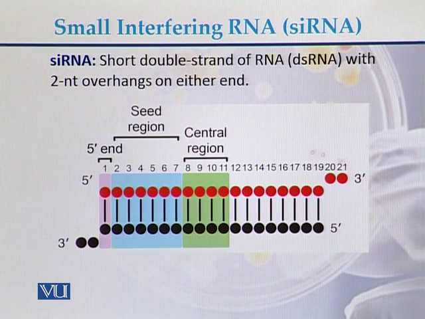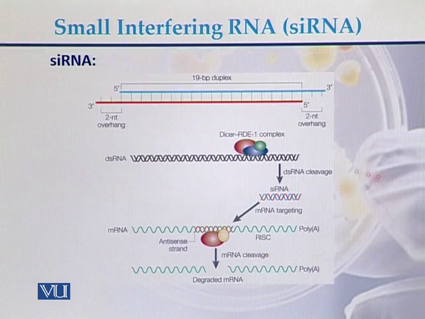This is the diagram of a typical siRNA, a short double-stranded RNA molecule. These are the nucleotides. Two nucleotides are overhanging on the 3' end and the same is here on the other end. So this is called the 5' end. This is called the seed region and this is called the central region of the siRNA molecule.